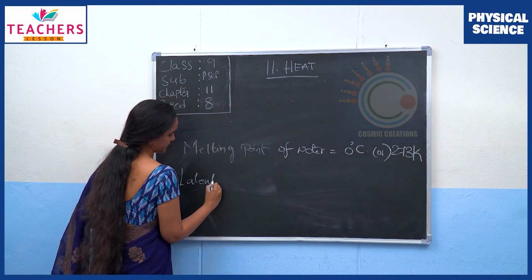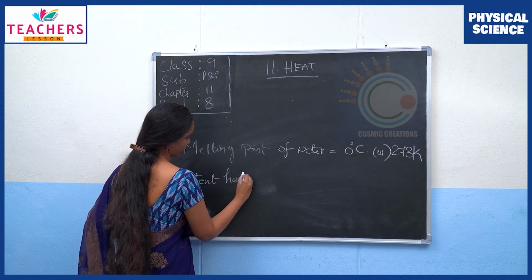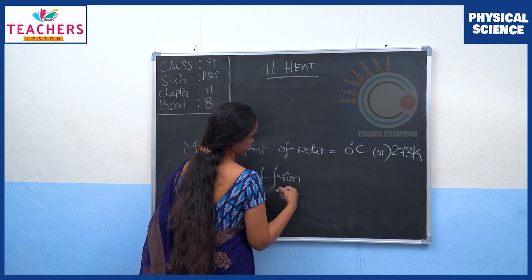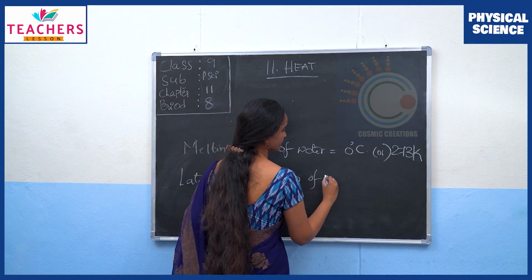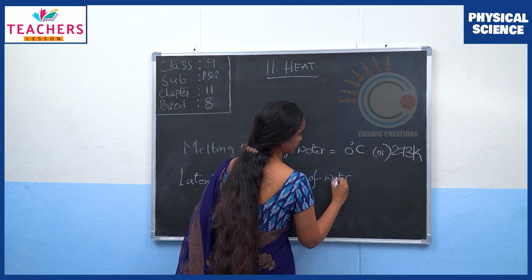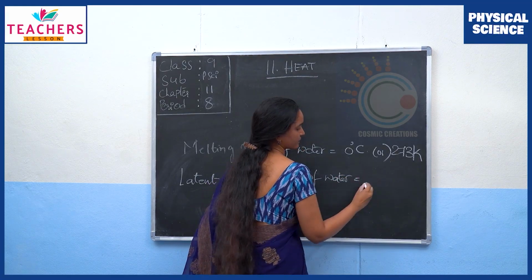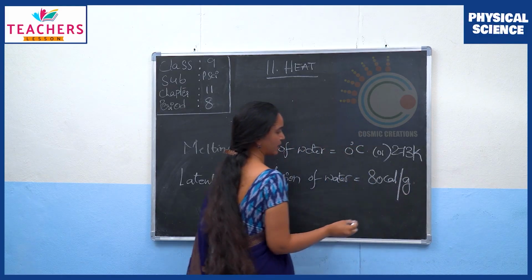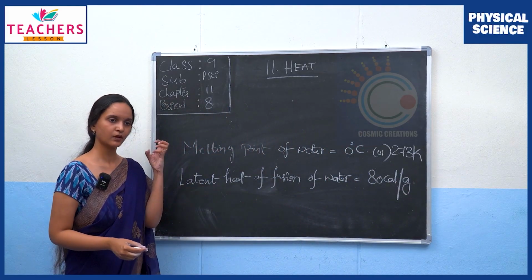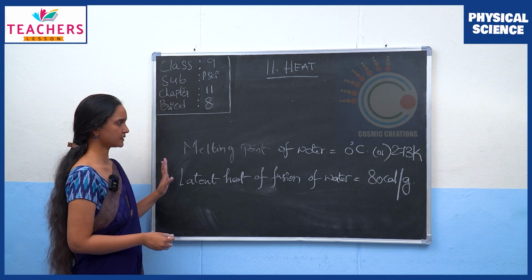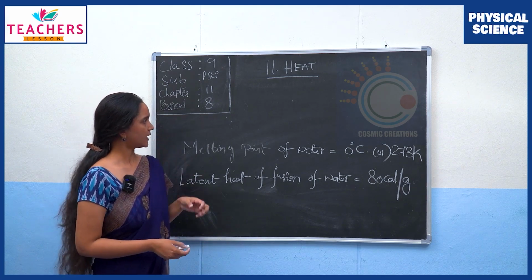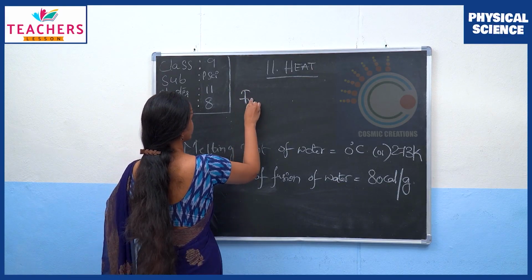And latent heat of fusion for water is 80 calories per gram. These are the values. Clear? Clear. Okay. Having said that, what could be freezing?